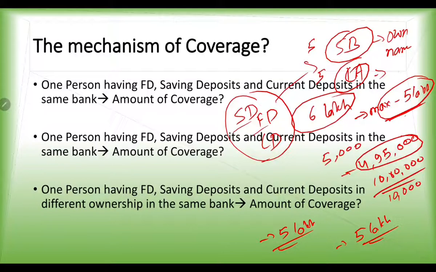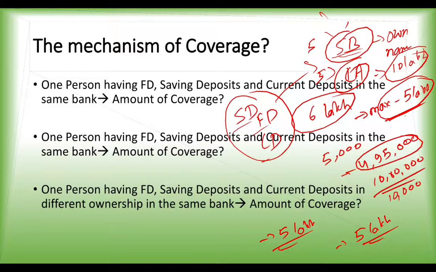In that case, the person would get 10 lakh rupees, since the ownership of these accounts is different. One is personal ownership, one is combined, joint ownership. In this case, he would get coverage for both of these accounts.